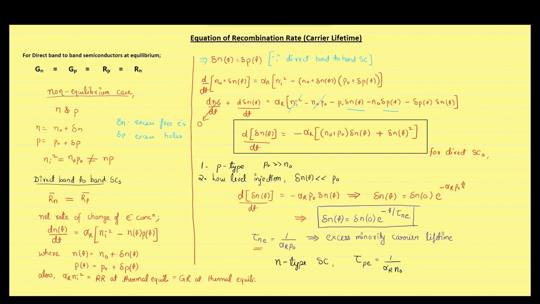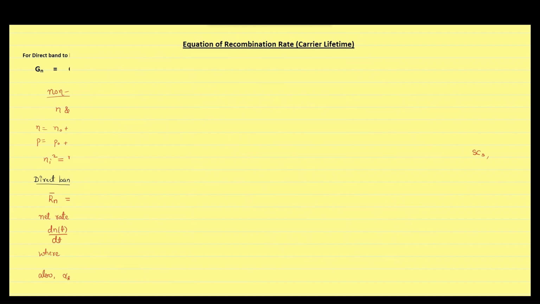It is extremely important to remember this derivation because it is not necessary that questions will be asked only from the final result, but they can also provide you data such that the assumptions are not valid and you have to solve these equations manually. Most of the questions in engineering studies require good skills in mathematics. Only a slight knowledge of core concepts is used. And if you observe carefully, the equation for direct band-to-band semiconductor without the assumption of low-level injection is also not very difficult. You can solve this equation if the low-level injection is not valid.